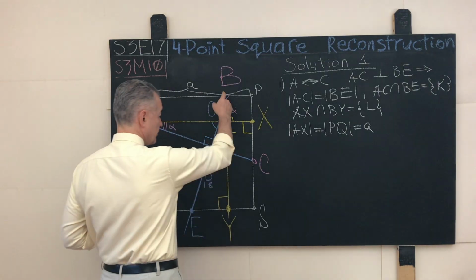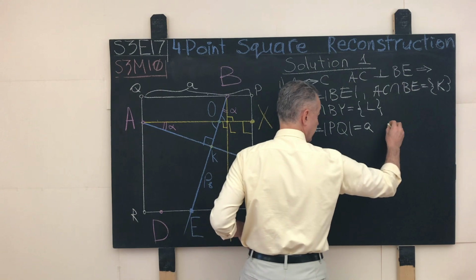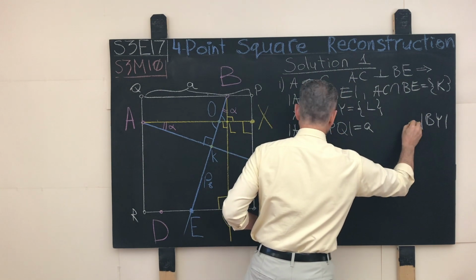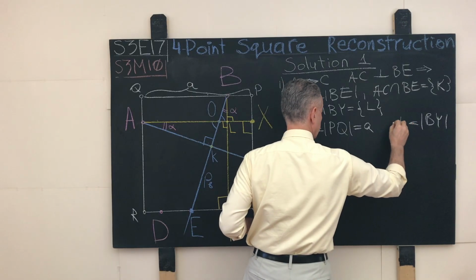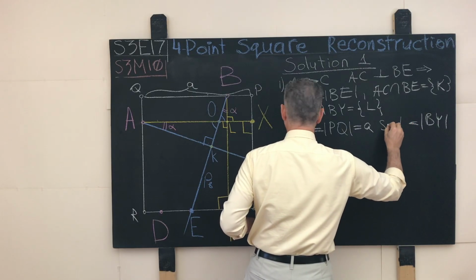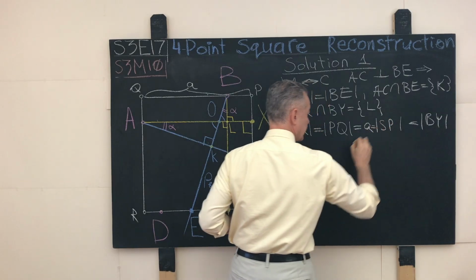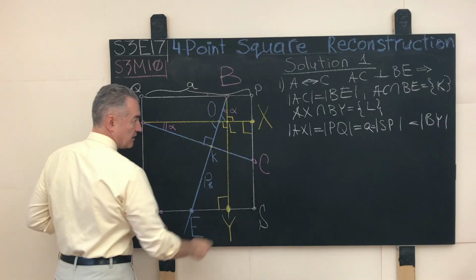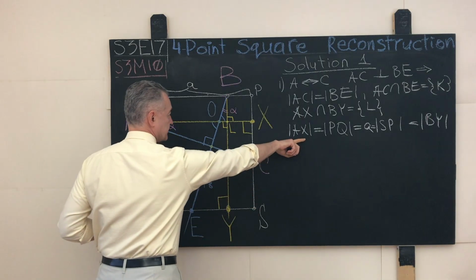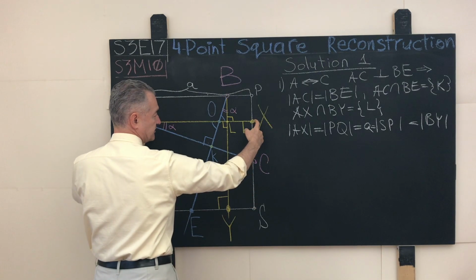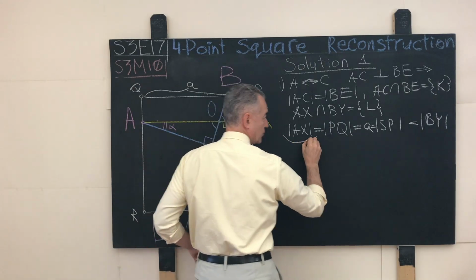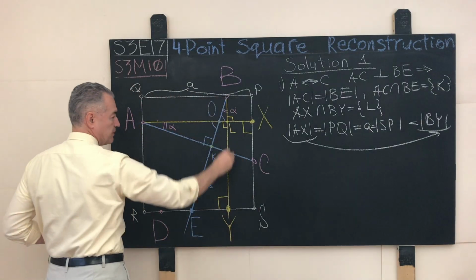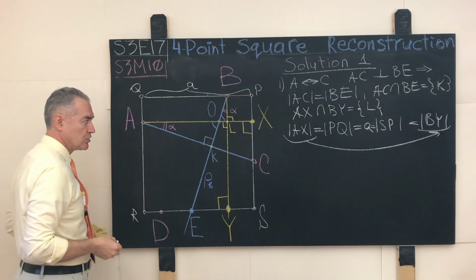That means that the length of the line segment, or of the side BY, is the same as the length, which one? SP, but that is also the side of the square a. And that means that the length of the line segment AX is equal to the length of the side BY. And there you go.